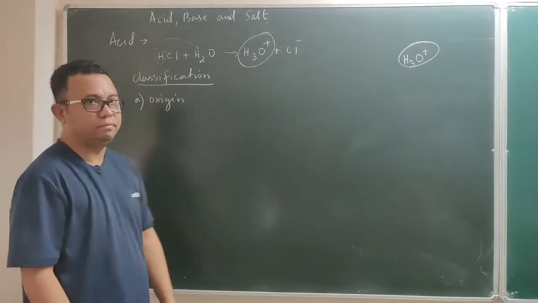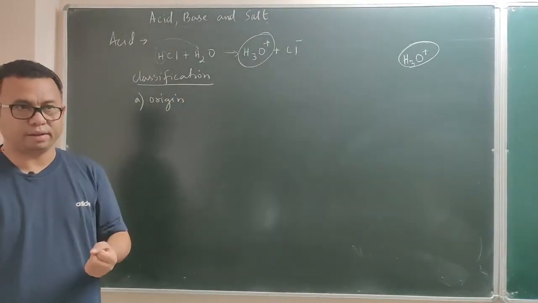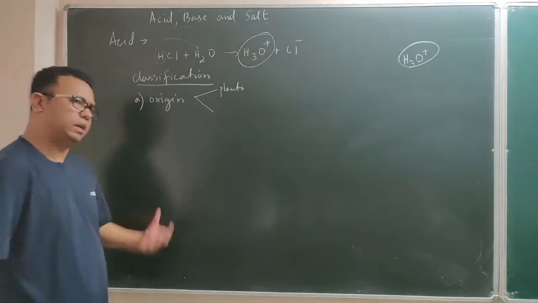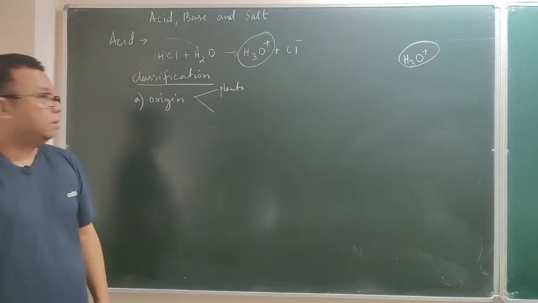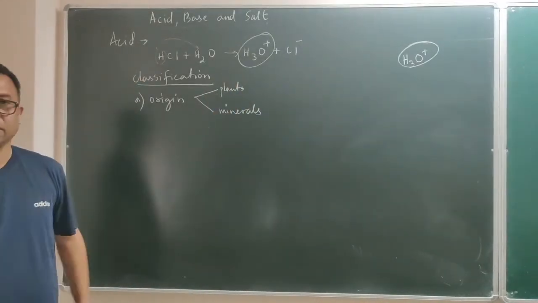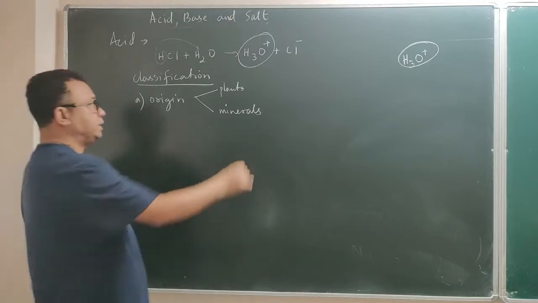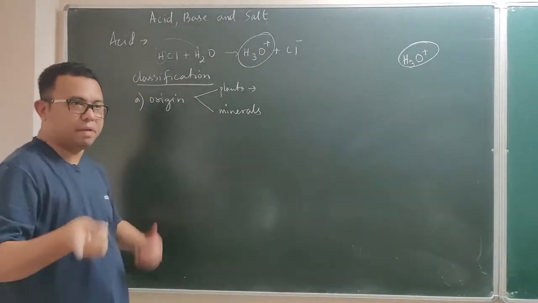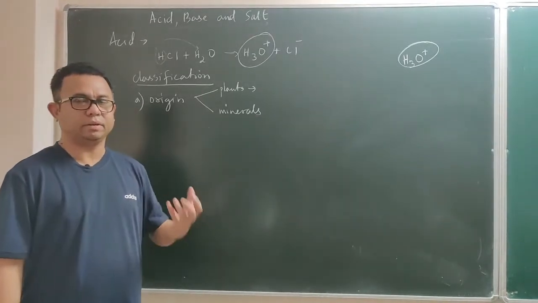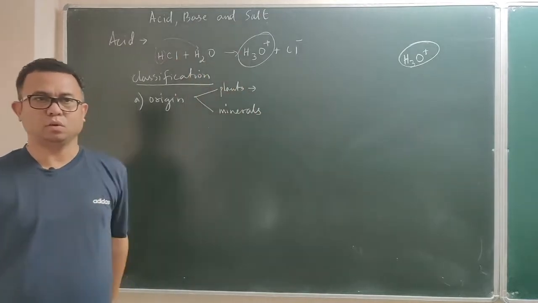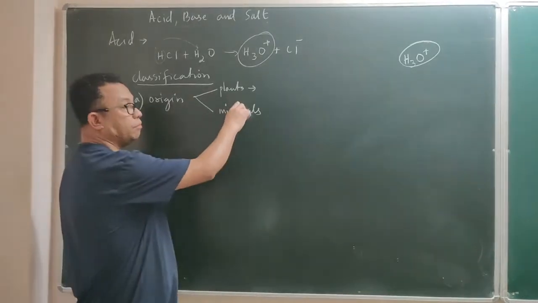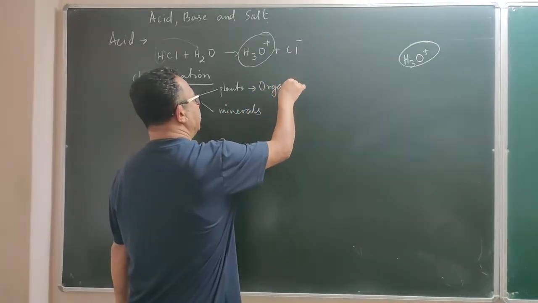Acid may be classified according to its origin, from where we are deriving it. They may be derived from plants or animals, and usually it is plants, or they may be derived from minerals. Mineral means chemicals found under the ground, under the earth crust. Even though it is not a proper definition, as an older definition, as of now we'll discuss our first kind of acid as those which are derived from plants. They are called organic acid.